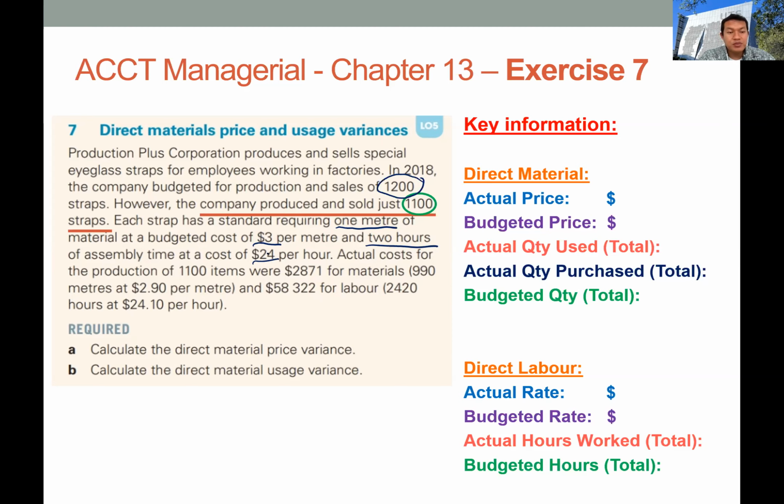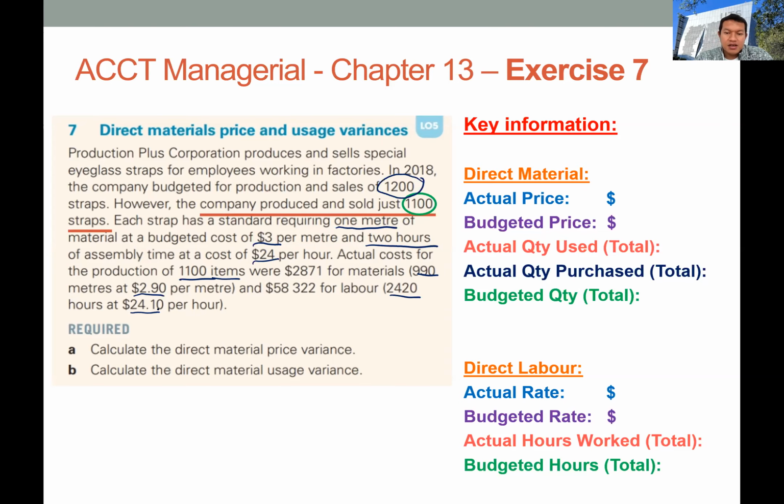Okay, actual cost for the production is 1,100 items, and the materials are 990 meters at 2.9 per meter. Labor is 2,420 hours at 24.1 per hour. We have to calculate the direct material variances and the direct labor variances. Before we calculate the variances, let's identify some important information.